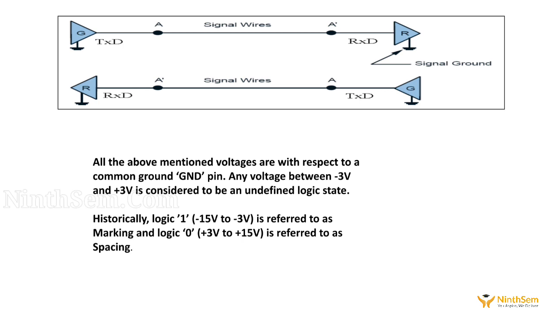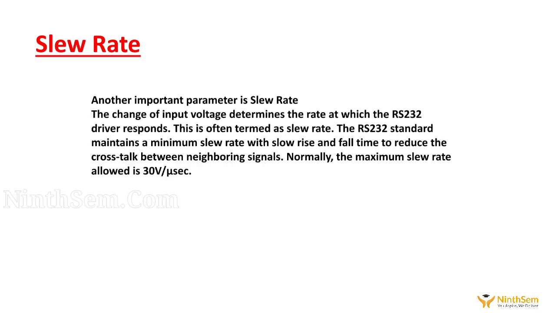As we have discussed the electrical characteristics, we will go to another important parameter, which is known as slew rate. What is this slew rate? The change of input voltage determines the rate at which the RS-232 driver responds. The quicker the driver responds, the higher my slew rate, we can say. The RS-232 standard maintains a maximum slew rate of 30 volt per microsecond, and a minimum bit rate of 20 kbps is also defined.